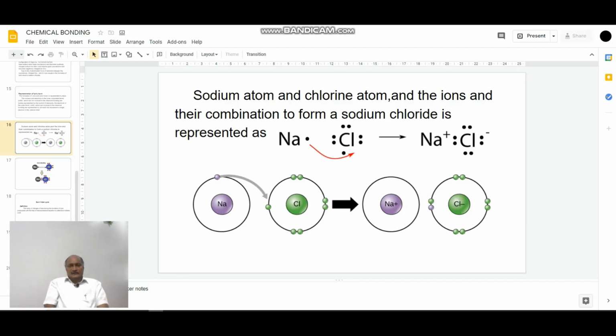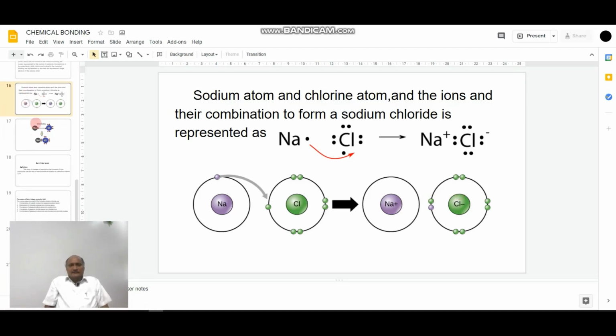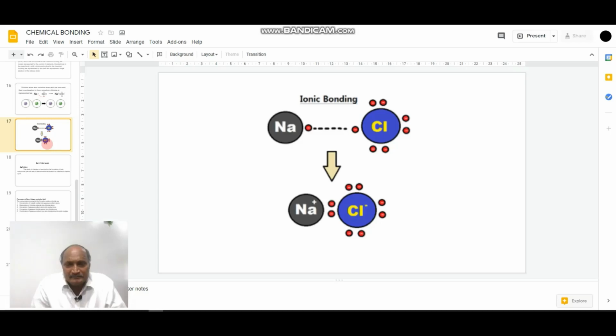Due to the electrostatic force of attraction between oppositely charged ions, a bond is formed and that bond is called an ionic bond. So here one electron from the sodium atom is transferred to the valence shell of the chlorine atom, forming a sodium cation and a chloride anion.